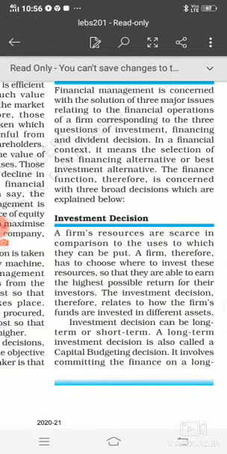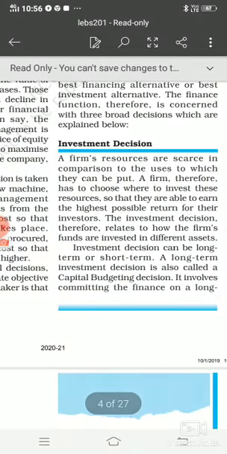I have explained that because the resources of finance available to the business are limited, it becomes the duty of an enterprise to invest those limited financial resources in such a way that more and more profit can be gained.